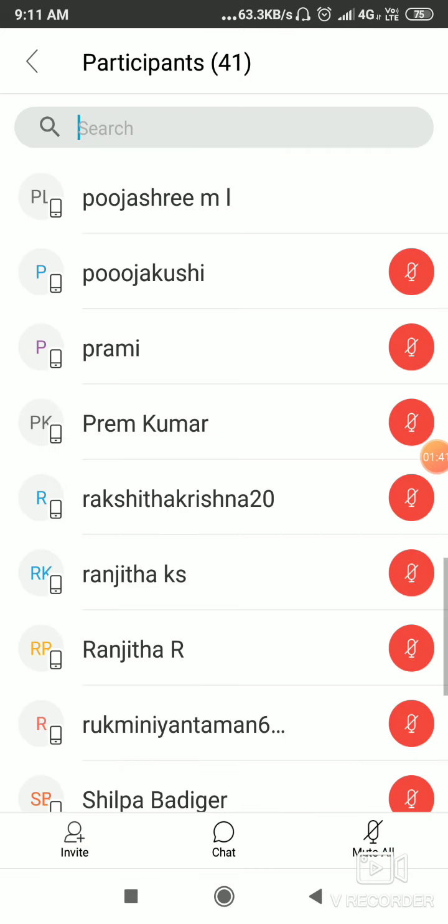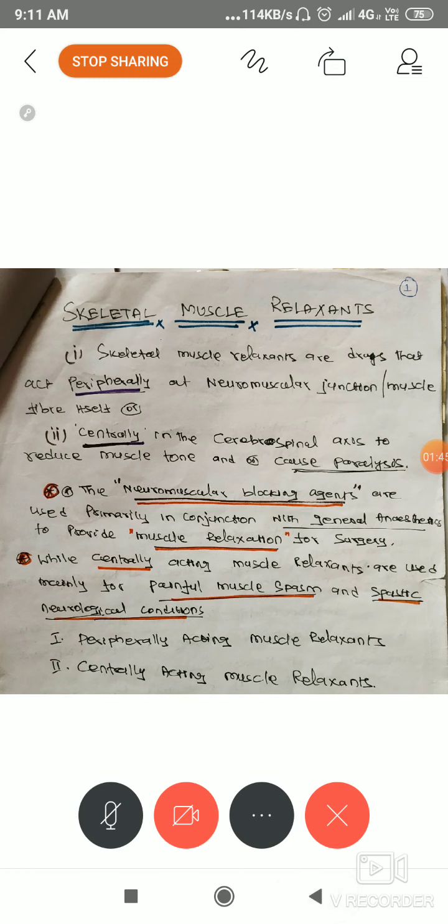Here we should know why we should reduce this muscle tone and why it leads to relaxation of muscle. Generally, we are using these muscle relaxants as a pre-operative medication because naturally we have some muscle tone, because of this muscle contraction and relaxation.